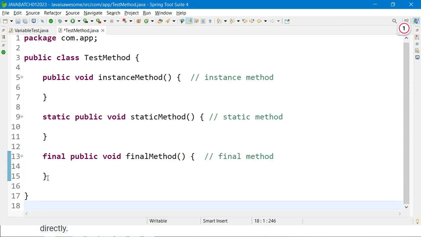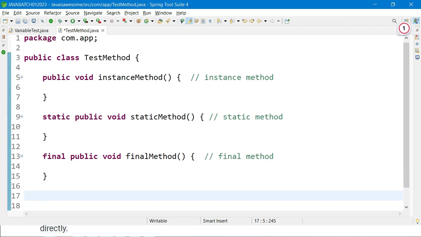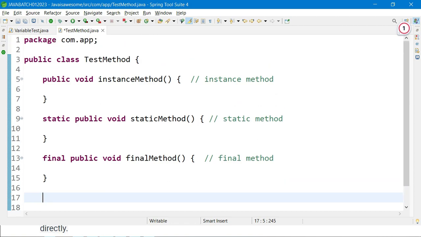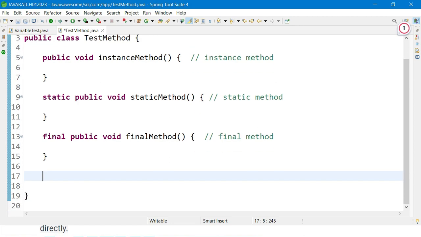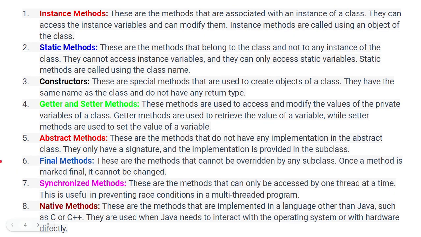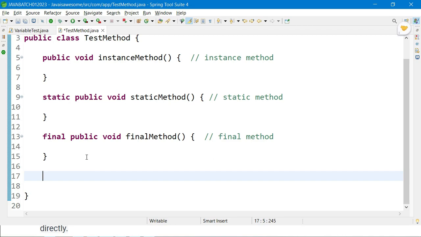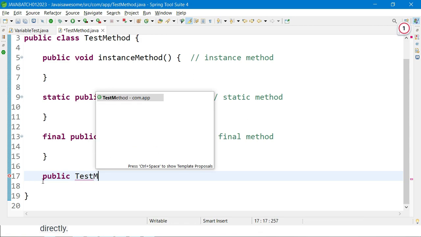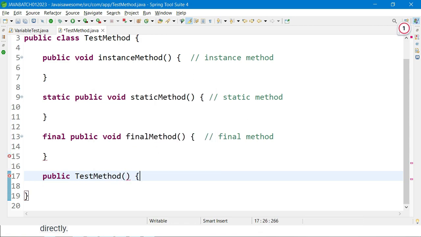Let's come back and try to understand what an abstract method is. Also we want to understand the constructor, getter, and setter. We have discussed the instance, static, and final methods. Let's discuss the abstract method, getter, setter, and constructor. If I create a constructor which is public, a constructor does not have any return type, so I have given Test Method, the class name, and here just open and close.